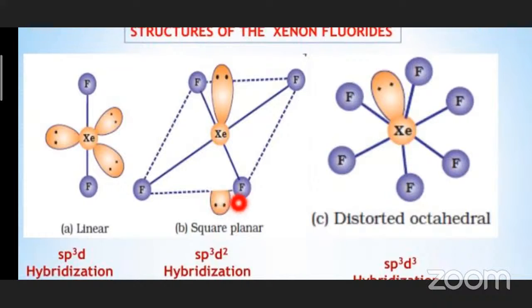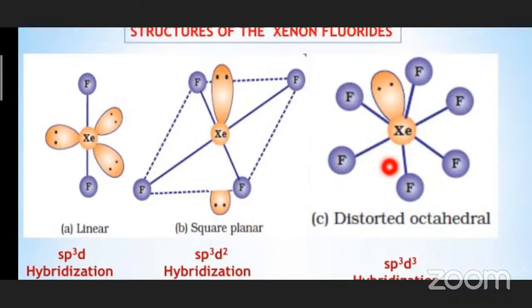Okay. And whenever sp3d2 hybridization is there, what should be the geometry? The geometry should be octahedral. This you have learned in first year itself. Whenever sp3 hybrid, VSEPR, valence shell electron pair repulsion theory, you have learned it. So whenever the sp3d2 hybridization is there, the geometry should be octahedral. But in this case, because of the presence of 2 lone pairs, the shape is changing from octahedral to square planar. So what is the shape of XeF4? Square planar. This you have to keep in your mind.